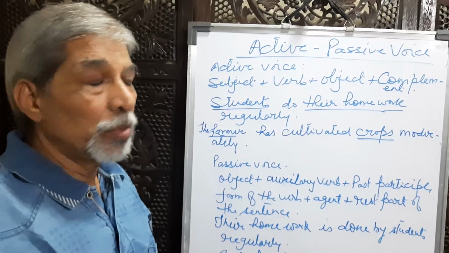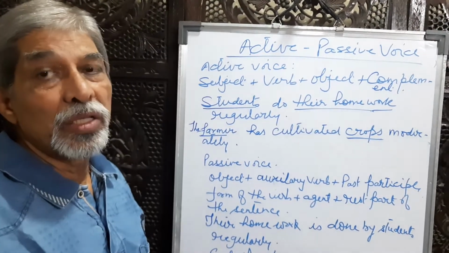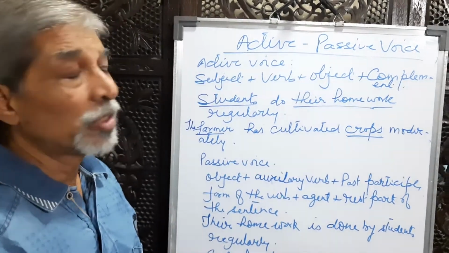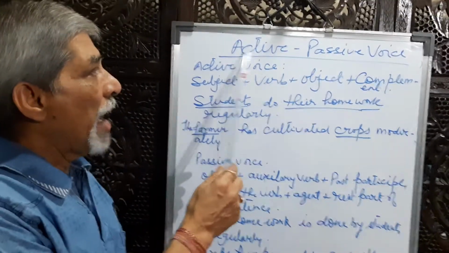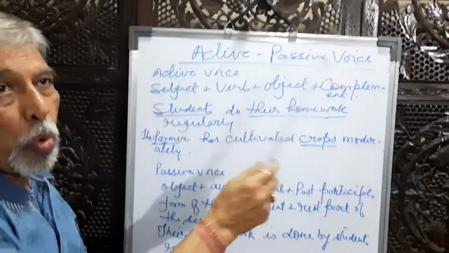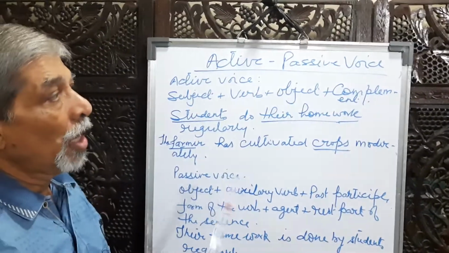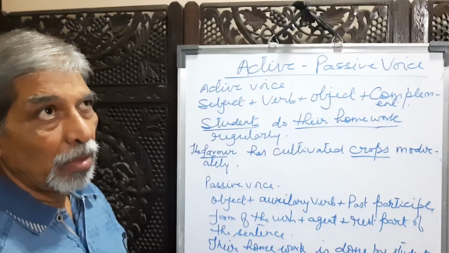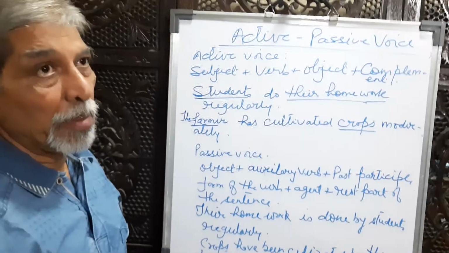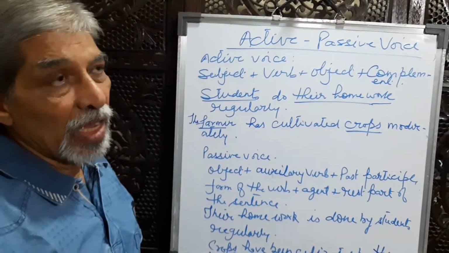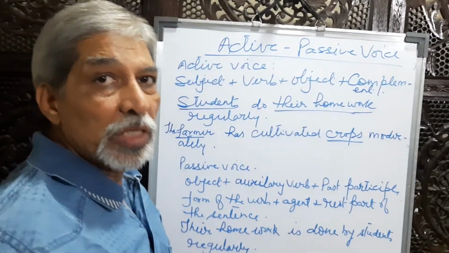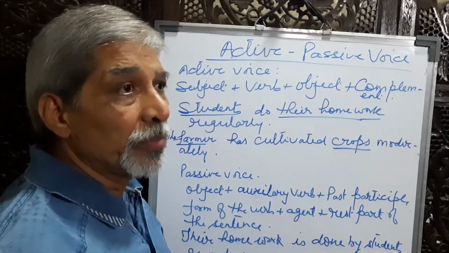Today we are going to deal with a new grammar in English that is called active passive voice. Now, there are many types of sentences in English and many grammars, of which one is called sentence transformation.